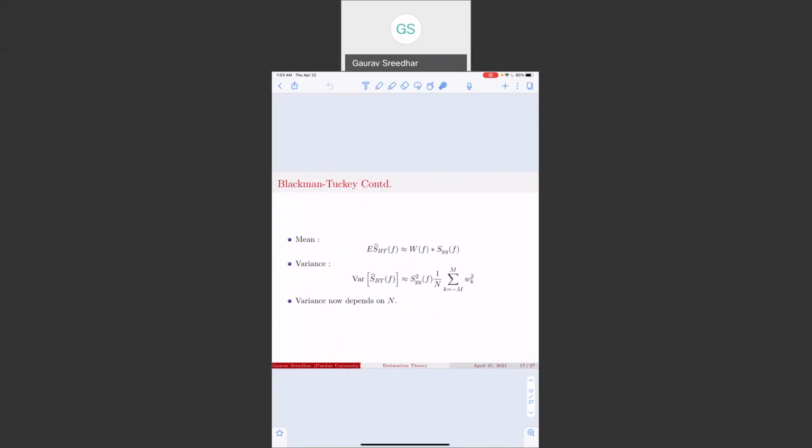So the advantage in the Blackman-Tukey estimator is that the variance is now made to depend on n, which was not the case in the periodogram. And this also means that if you have enough data, we can have a pretty low variance estimator.